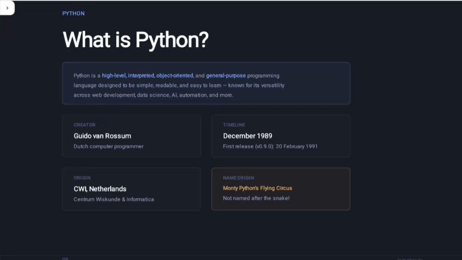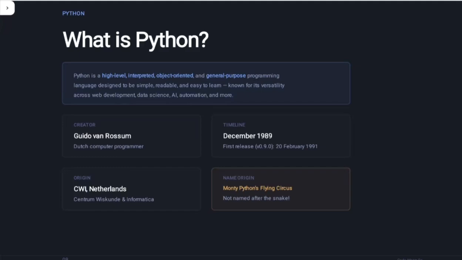So why is it designed this way? This language has been designed in a very simple, readable way, easy for humans or programmers to read, easy to write, and it is versatile, everyone can use it across web development, data analysis, AI or any other task.